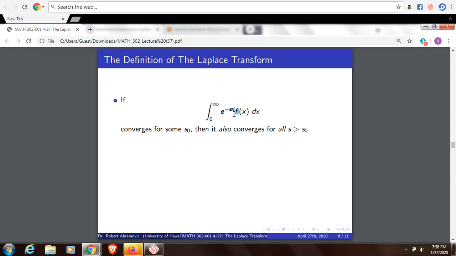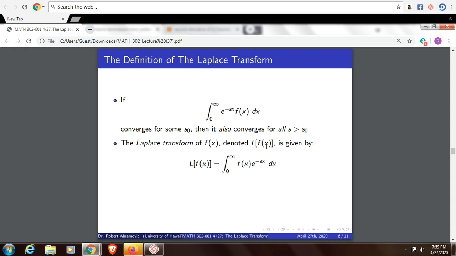The reason is that e to the minus s times x is exponential decay, which is very fast. So for pretty much any continuous function f of x, this improper integral is going to converge for some s naught. And it turns out that if it converges for some s naught, it also converges for all s larger than that s naught.